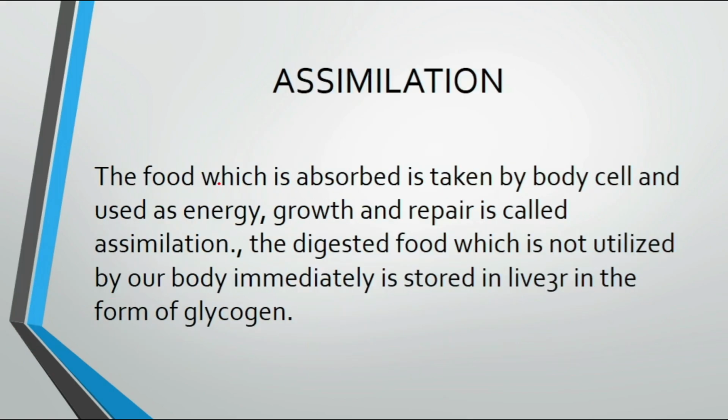Now assimilation. The food which is absorbed by the body is taken by the blood cell and used for energy, growth and repair. This is called assimilation. The digested food which is not utilized by your body immediately is stored in the liver in the form of glycogen.